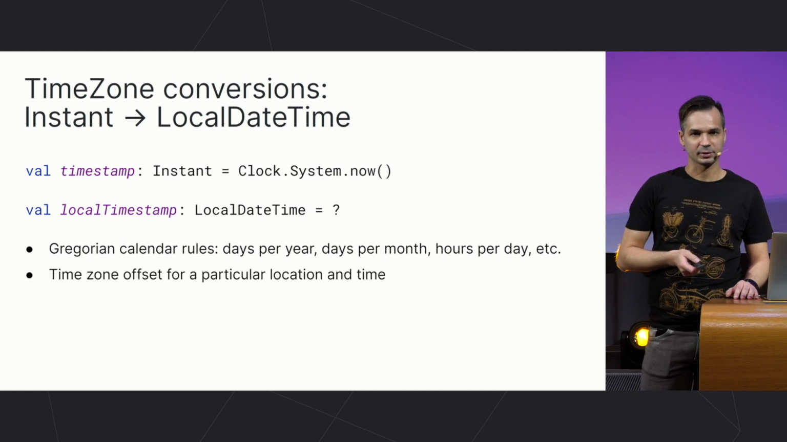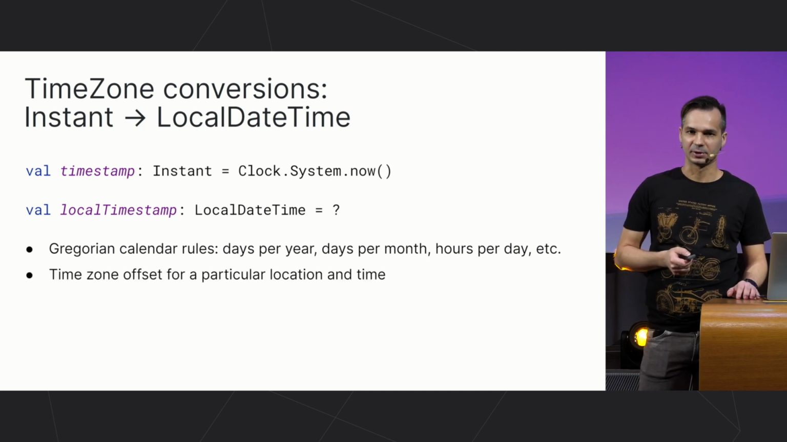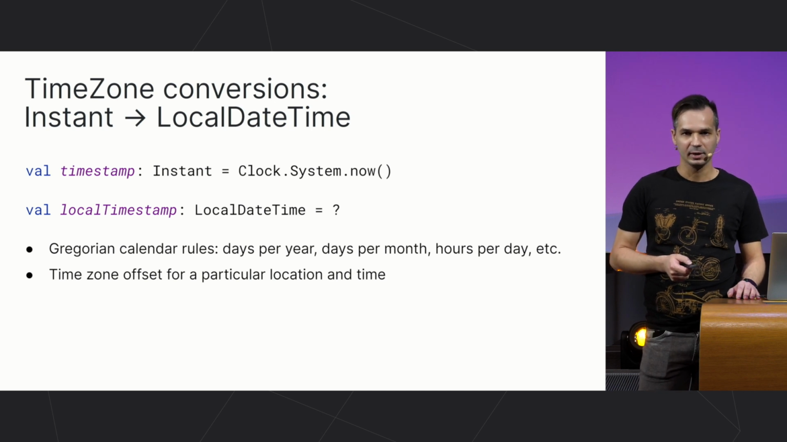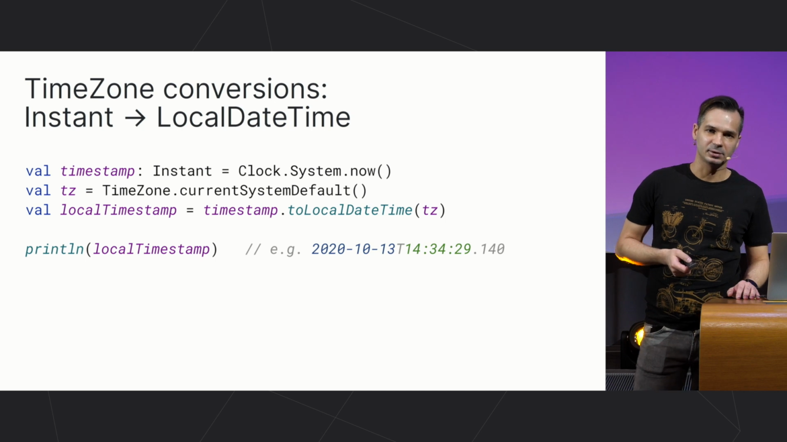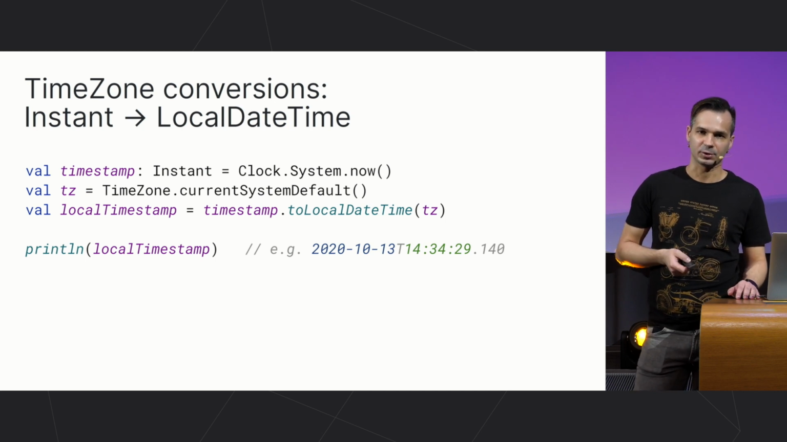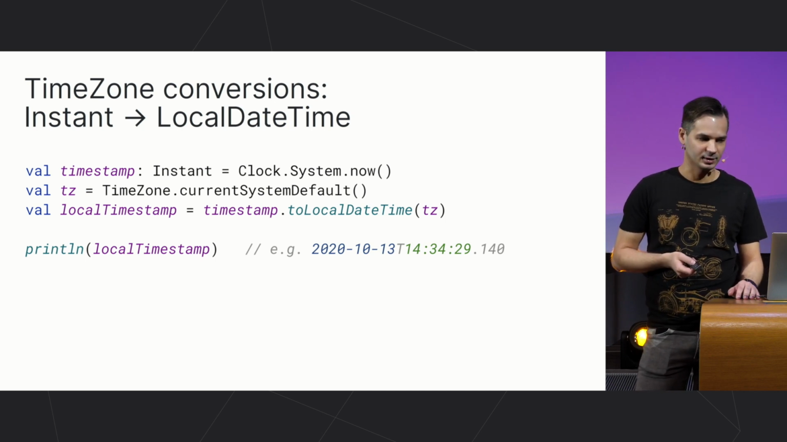A time zone object gives us that offset for a particular location and time. Now you get a time zone, for example, the current system default one, and pass it to the instant-to-local-datetime function, getting local datetime as a result.